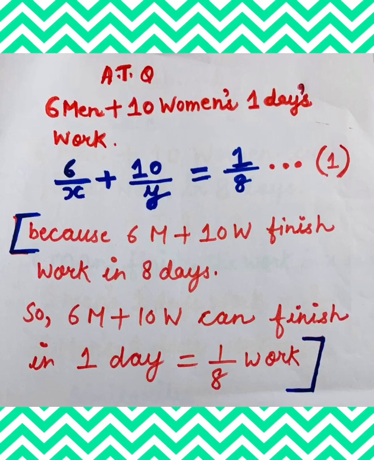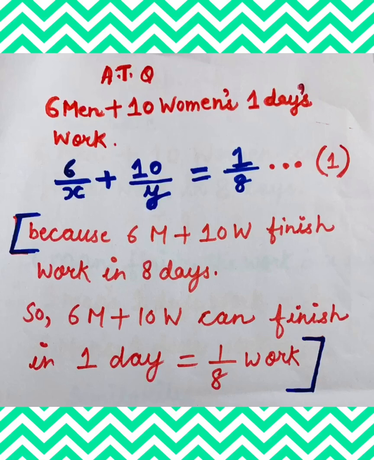After this, children, according to the question, consider 6 men plus 10 women's 1 day's work. How much work will they do together in one day? 6 men will do 6 by x work plus 10 women will do 10 by y work, and together they finish the work in 8 days. So in one day they will do 1 by 8 of the work.